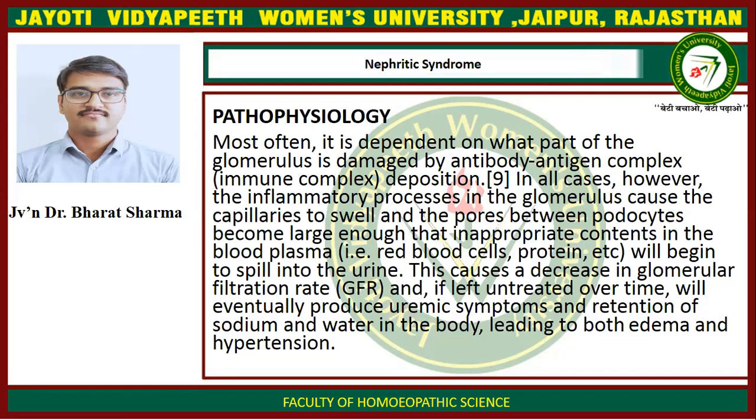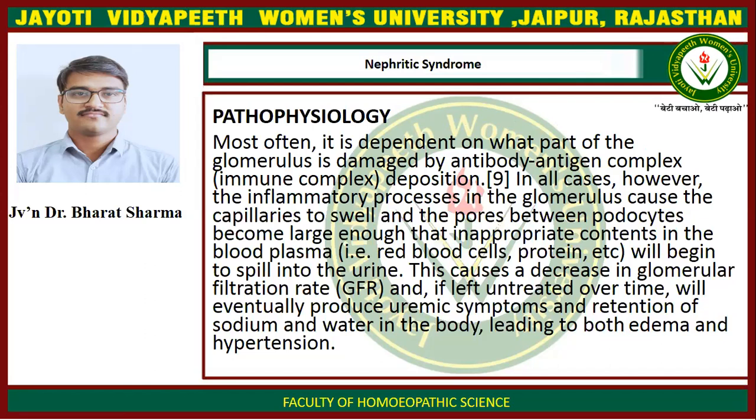In all cases, however, the inflammatory process in the glomerulus causes the capillary to swell and the pores between podocytes become large enough that inappropriate contents in the blood plasma, that is red blood cells, protein, etc., will begin to spill into the urine.